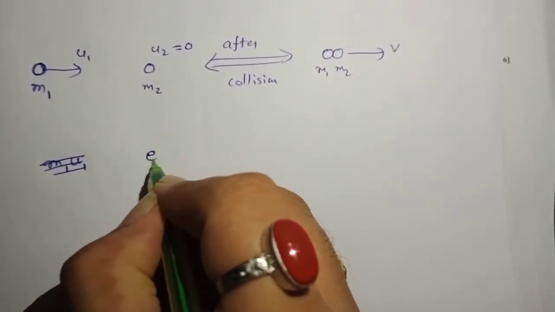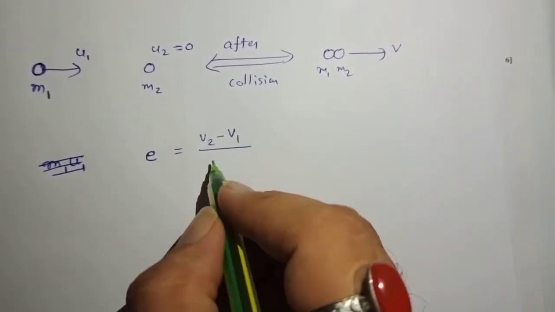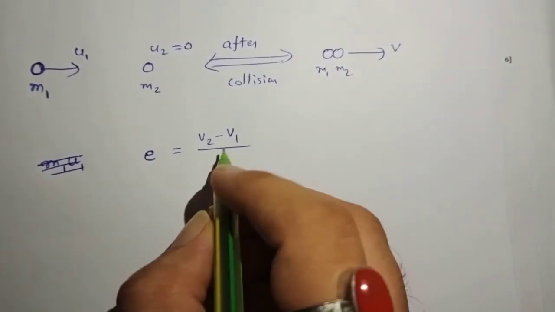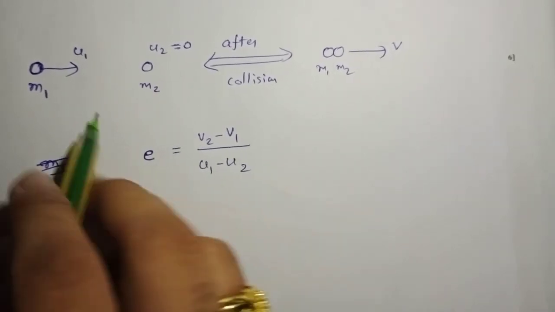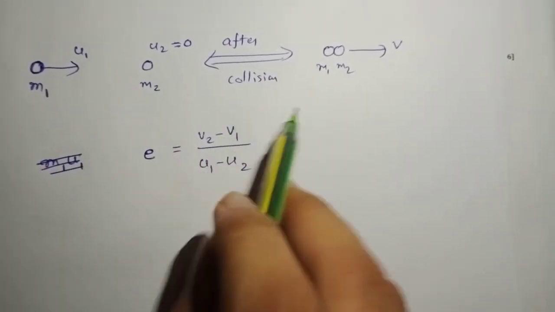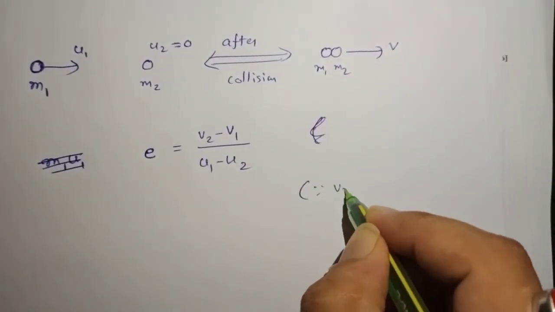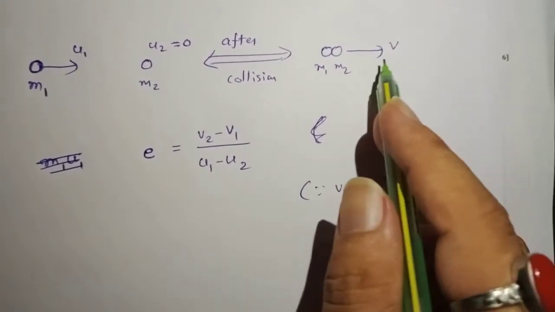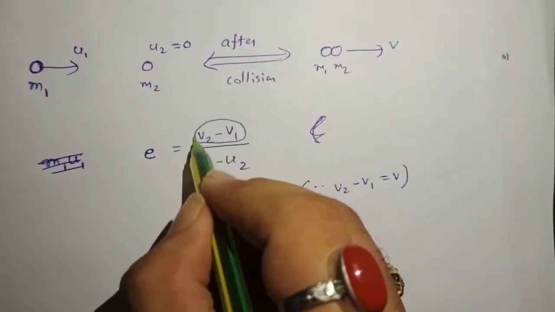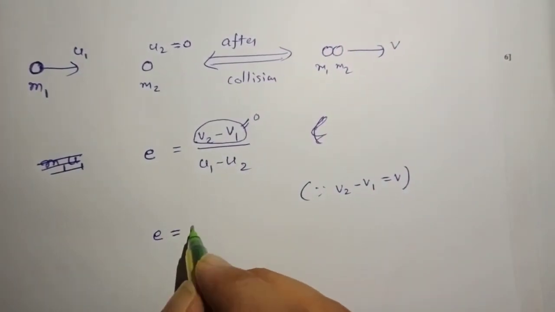What is the coefficient of restitution? e is equal to (v2 minus v1) divided by (u1 minus u2). The u1 value is known, the u2 value is 0. Since v2 equals v1 equals v, they are moving with a common velocity, the numerator becomes 0. If the numerator becomes 0, the coefficient of restitution is 0.